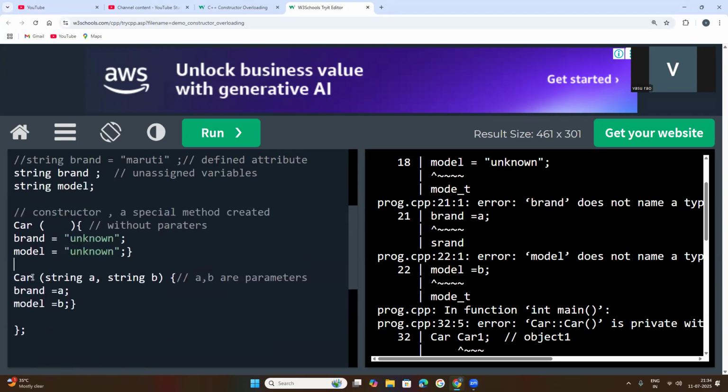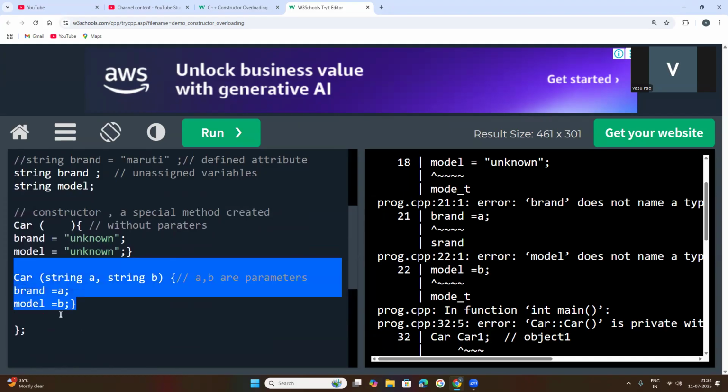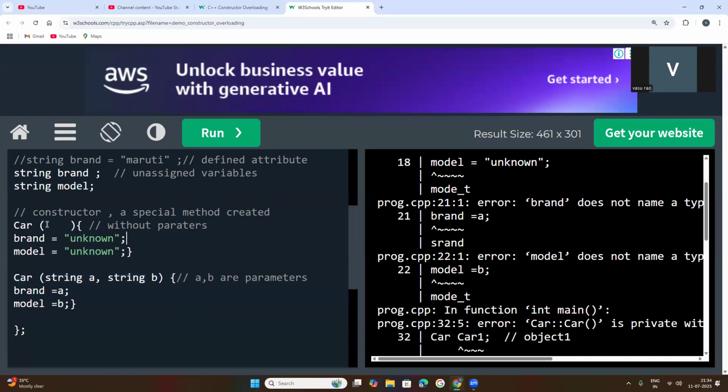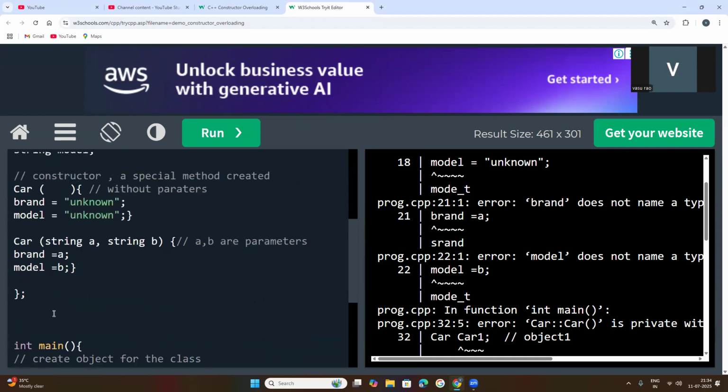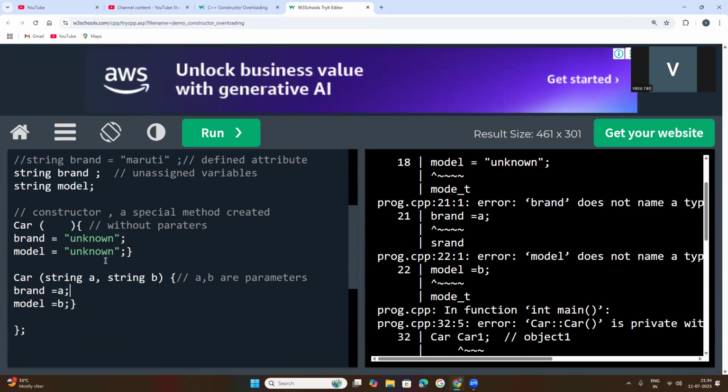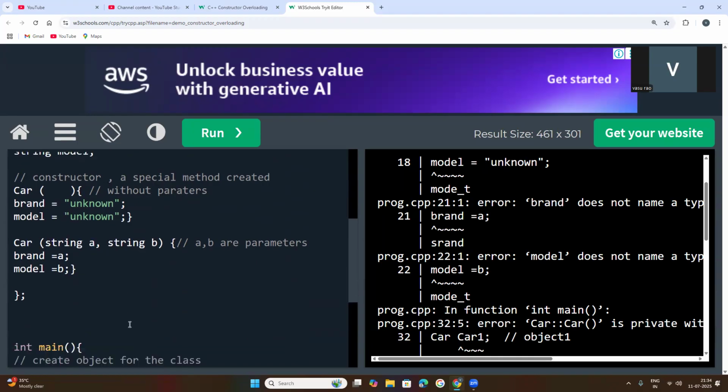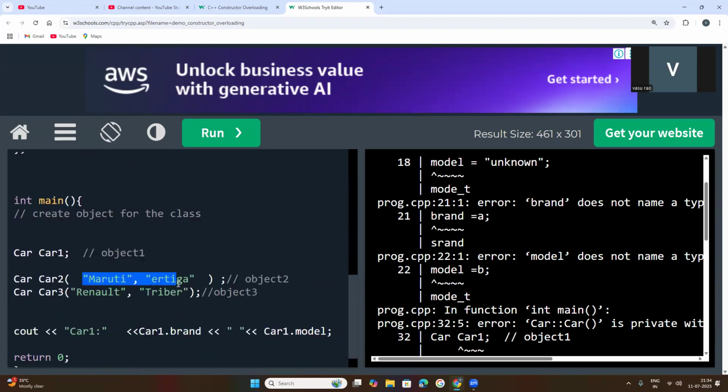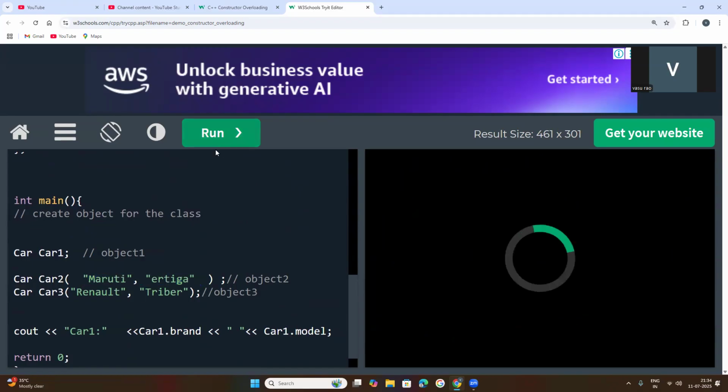Because this method and the constructor, both are special methods declared inside of the class, and the class is terminated. So inside of the curly braces, the parameters are to be compared. Compared means equalized. Equalized means by these parameters, these attributes will be updated with the values I have provided here. Okay, now run this code.